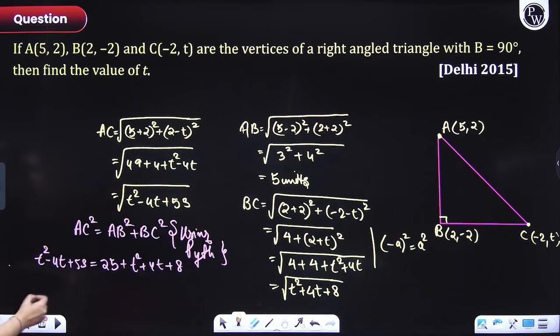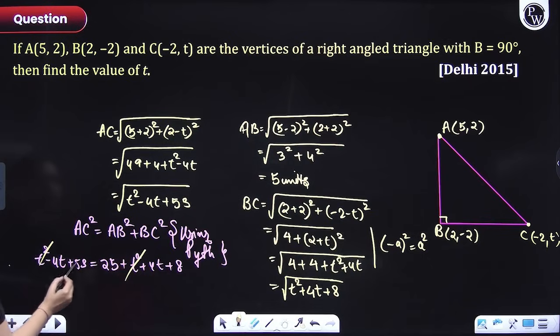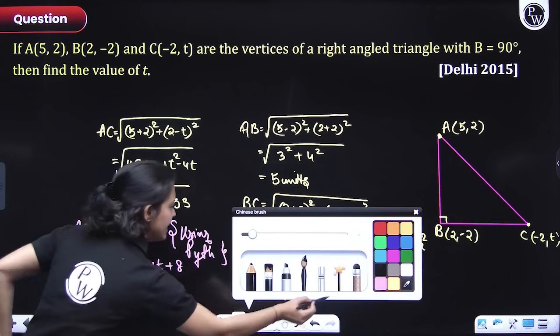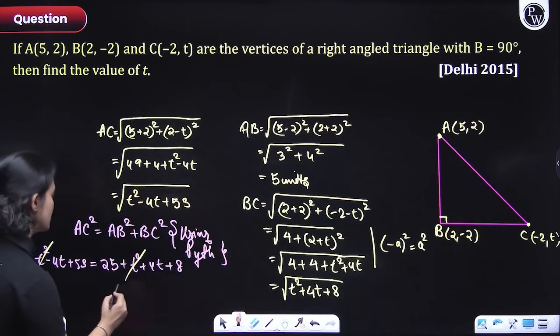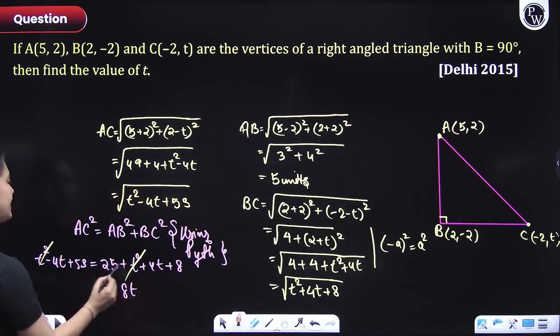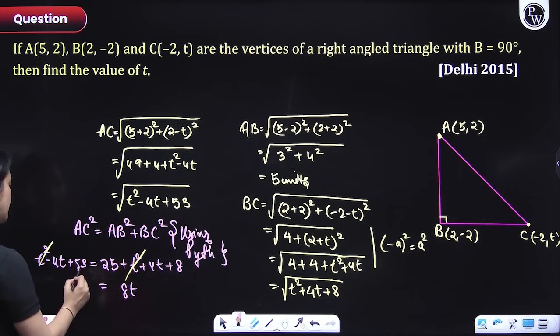Okay, chalo. So now what will happen? T square and t square get cancelled, everyone. So here we'll have, I'll take 4t on the other end side. So I'll have what? I'll have 8t. Okay. So 8t is equal to 25 plus 8, 33, 53 minus 33, 20.